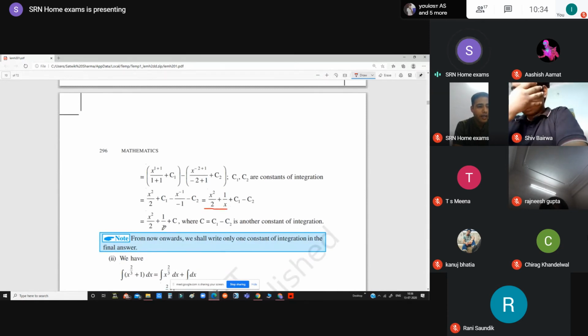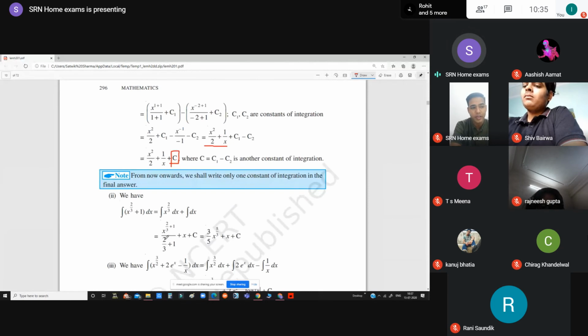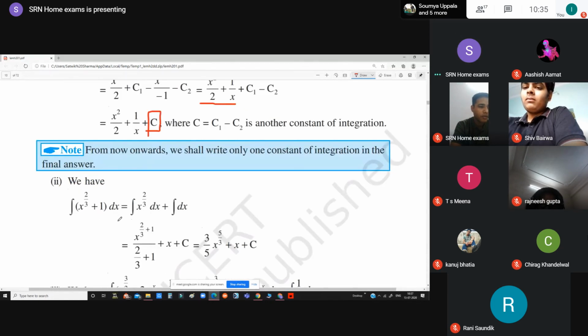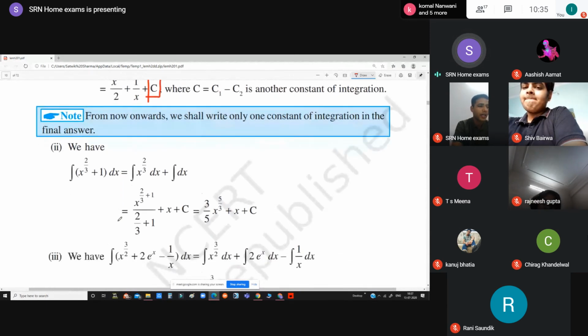Okay, and definitely you are going to write down a constant plus c. Every time when we are integrating a function, we always write down plus c. If you will not write down this plus c, that means some of the marks are going to be getting deducted from the question. You should not give the examiner a chance to deduct your marks at any step.